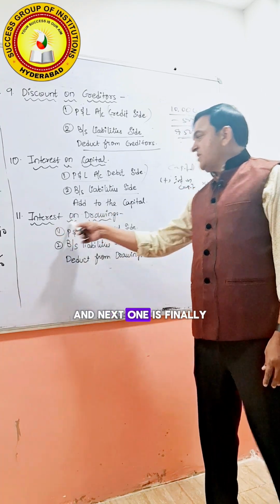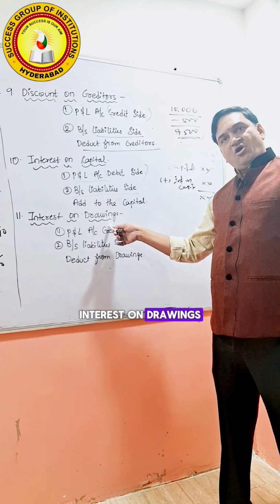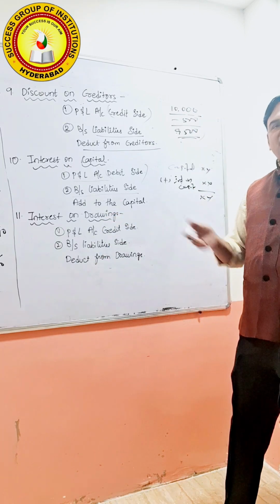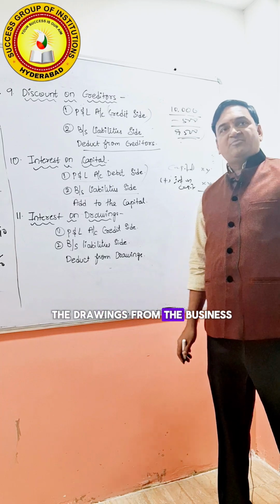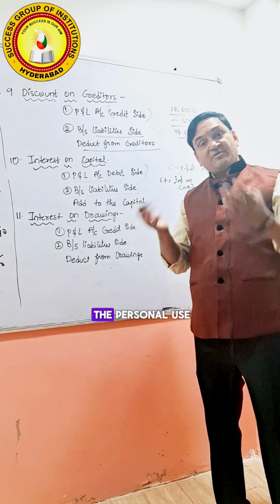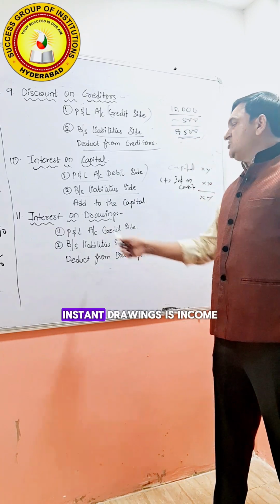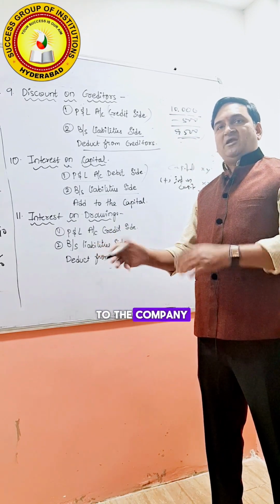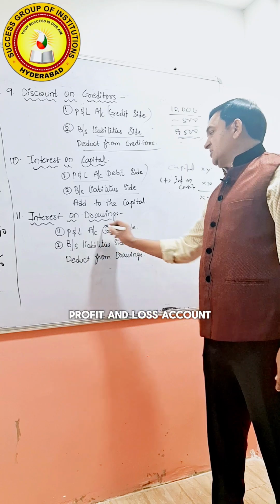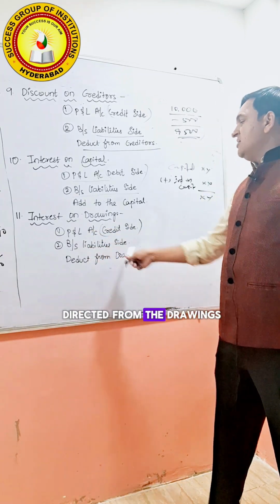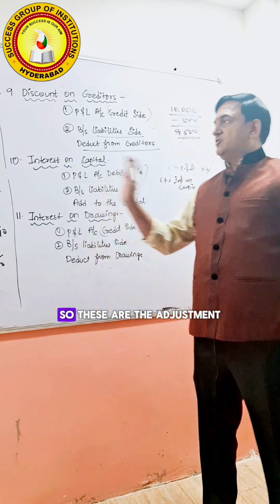And the next one, finally, is interest on drawings. Whatever amount we withdraw from the business for personal use is called drawings, as you know. So interest on drawings is income to the company. On the profit and loss account credit side we write whatever the interest is, and it should be deducted from the drawings in the balance sheet. So these are the adjustments.